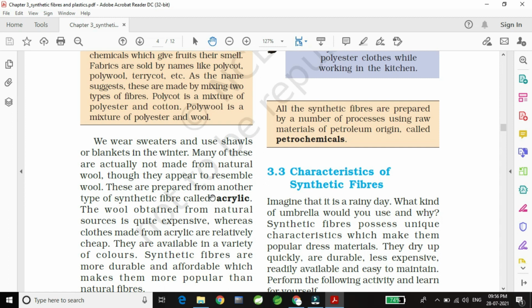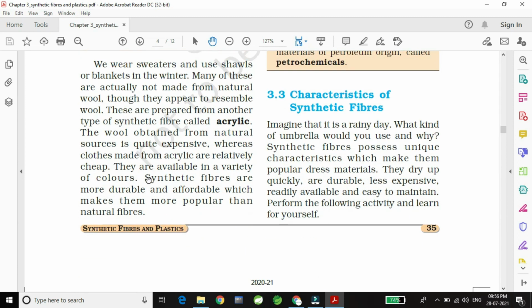These are prepared from another type of synthetic called acrylic. So mostly the woolen clothes which we wear are made from acrylic. The wool obtained from a natural source is quite expensive, whereas clothes made from acrylic are relatively cheaper. They are available in a variety of colors. So acrylics are very cheap and they are available in every color.